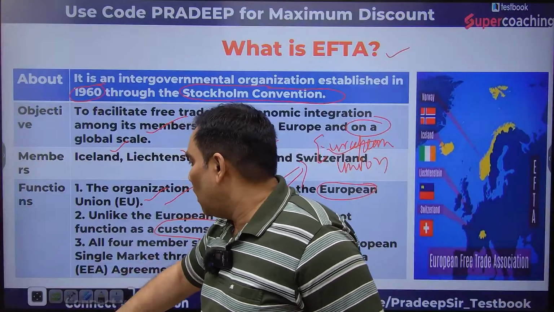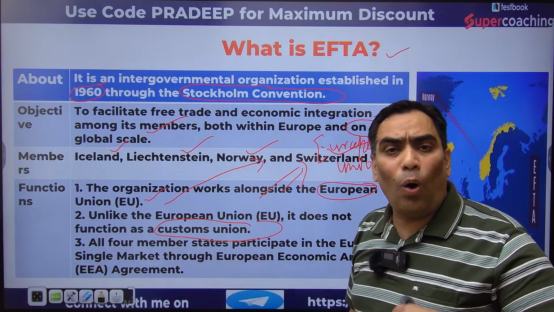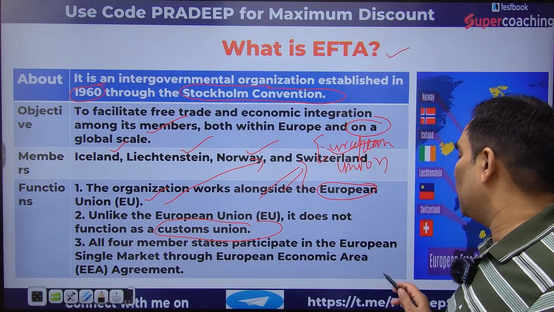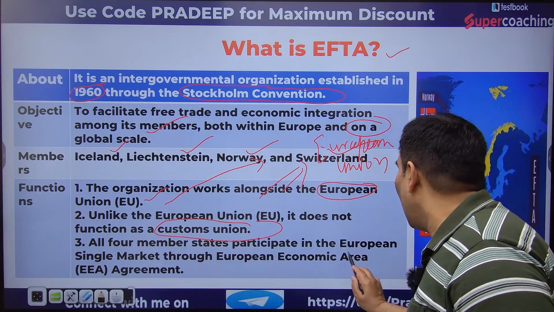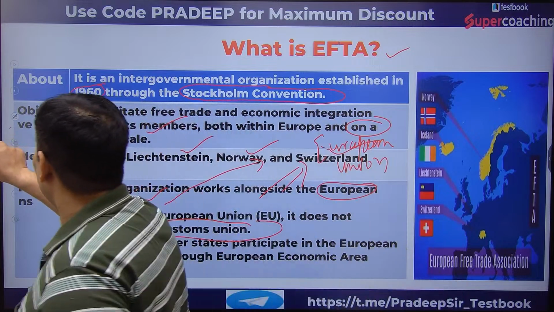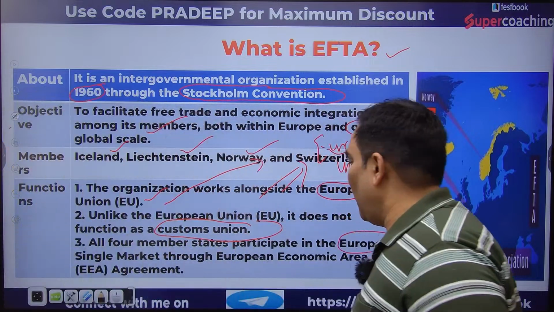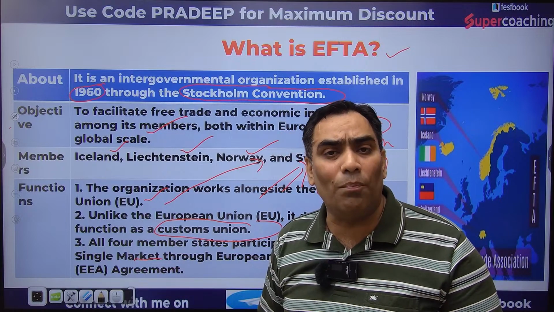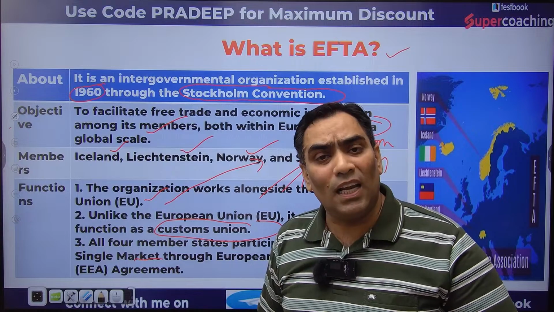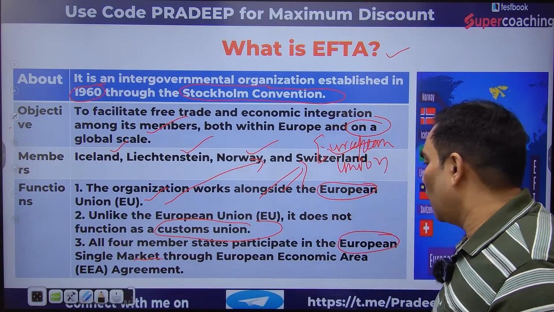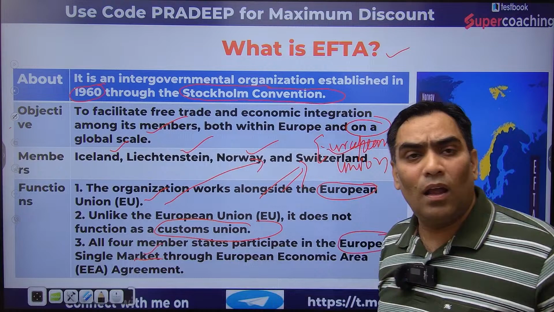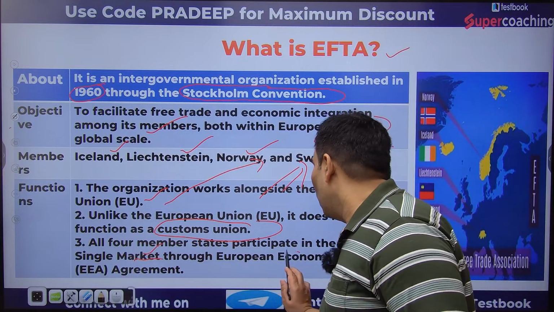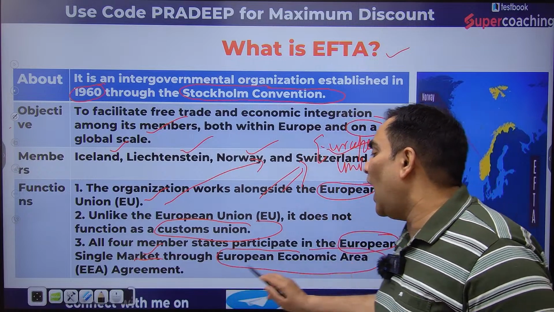But be very clear that all the 4 members of EFTA participate in the European single market. Although these 4 nations are not members of the European Union, they still participate in the European single market. And how do they participate? Through the European Economic Area Agreement.